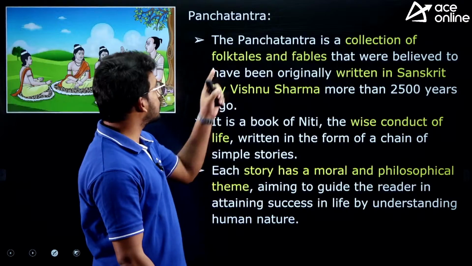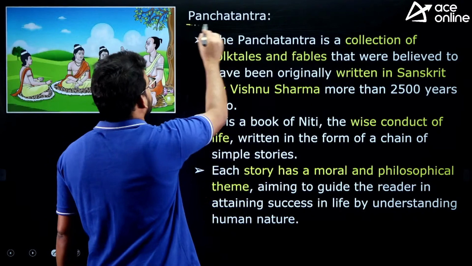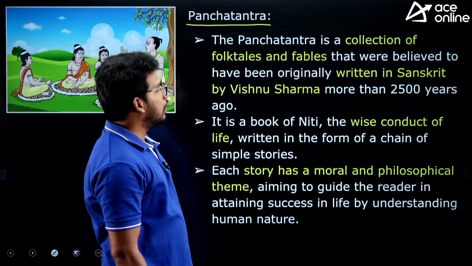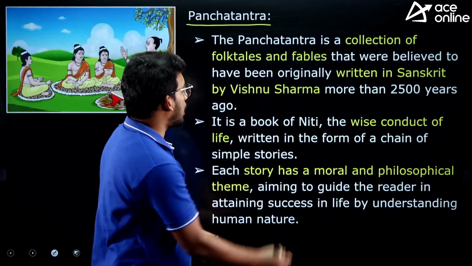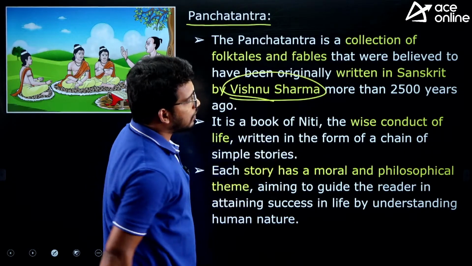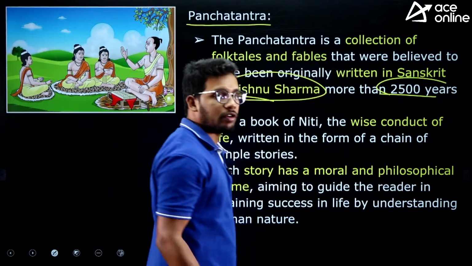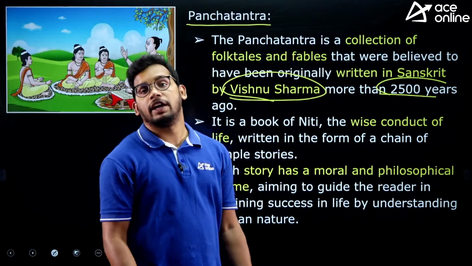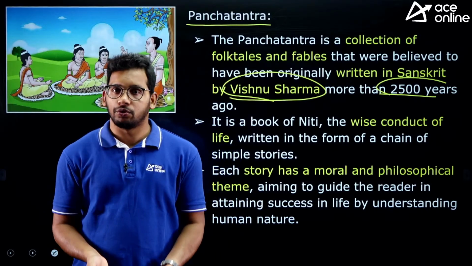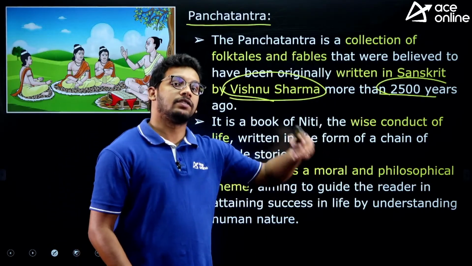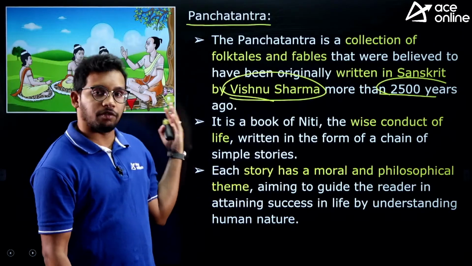Fine. Next one, Panchatantra. Panchatantra is written by Vishnu Sharma, and exactly when it was released we don't know, and approximately it was before 2500 years. So we are in approximately 2000, right? So it is 500 BC, way back it was written.